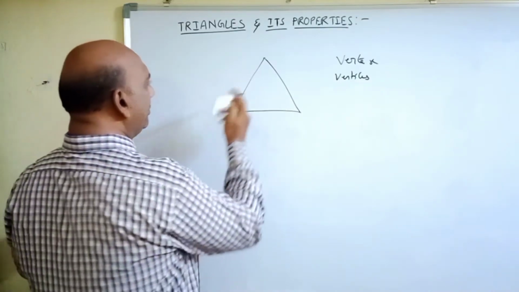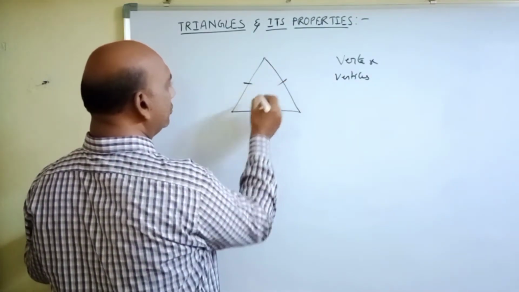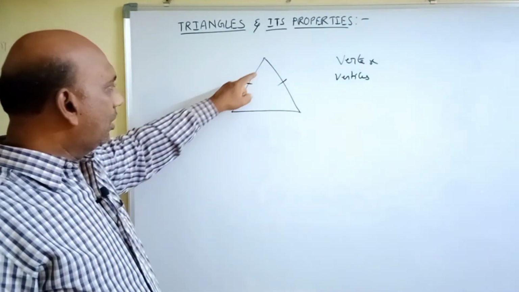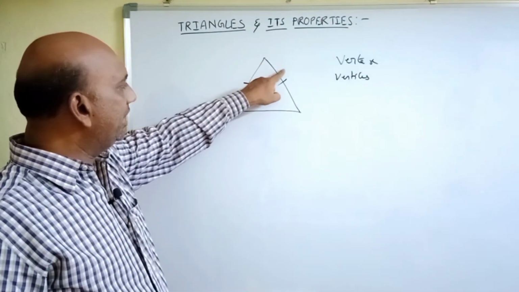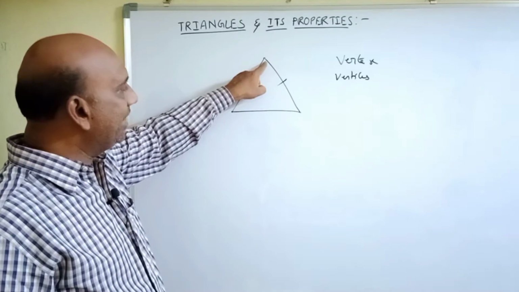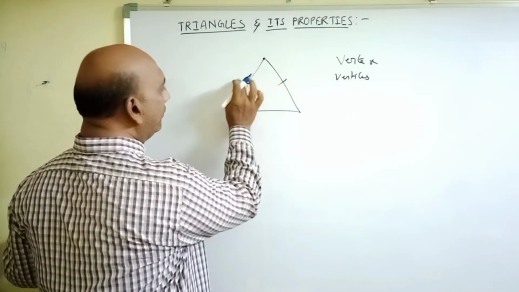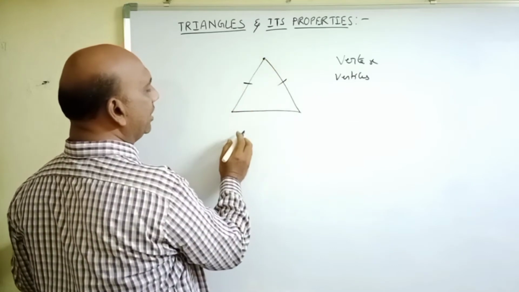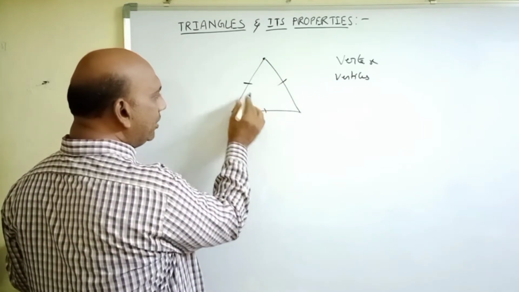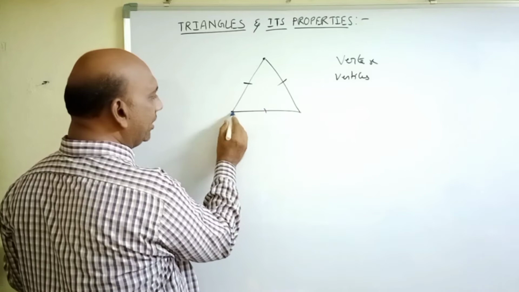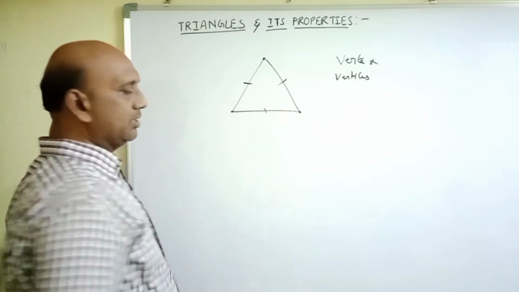These two are the line segments. Let us take these two line segments. The common endpoint of these two line segments is called as vertex, and the common endpoint of these two line segments is called another vertex, and this is also another vertex.